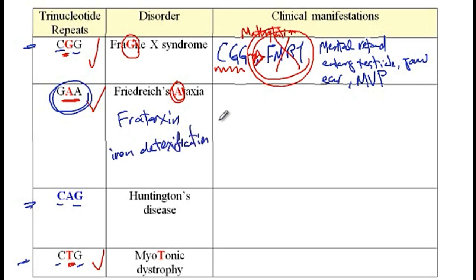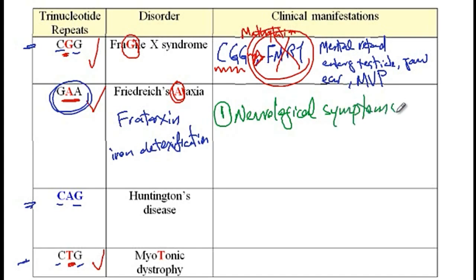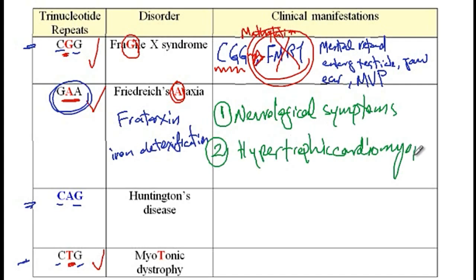So these patients will present with neurological symptoms, such as gait abnormality, nystagmus, and motor weakness, as well as hypertrophic cardiomyopathy. And you should know that this hypertrophic cardiomyopathy is the main cause of death in these patients.